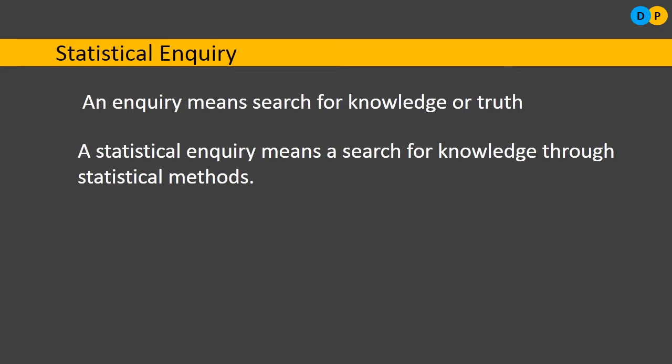What does it mean? There are many statistical methods. For example, within a class, let us say 50 students are there. I want to study who is the topper, or by how much percentage the topper has scored more marks compared to all the other students. What is the difference between the topper's marks and the other students' marks?